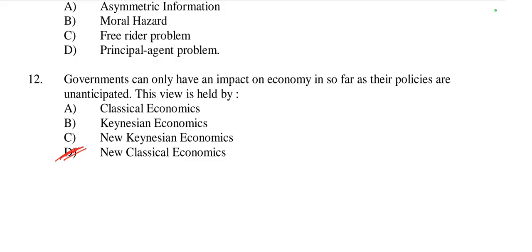So if people expect changes in policy, they adjust their behavior in advance, and it neutralizes the policy's intended effects. This is in contrast to Keynesian economics, which argues that government intervention can actively influence economic outcomes. So it is called new classical economics theory.